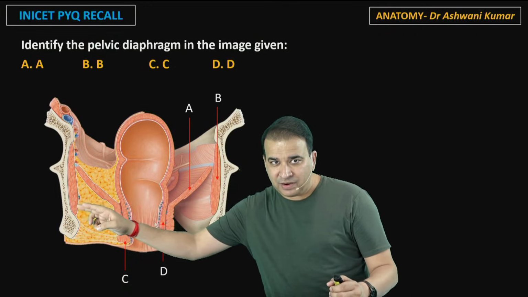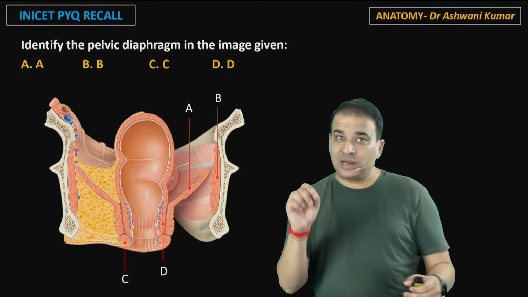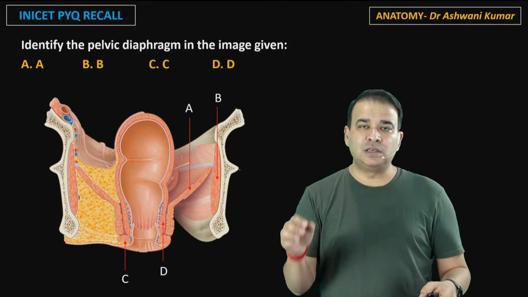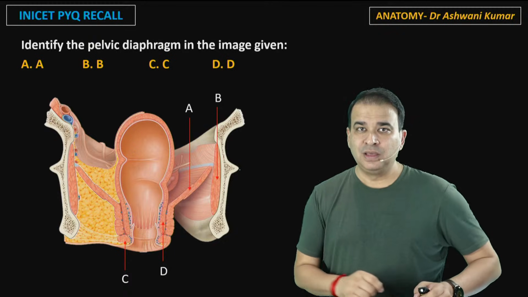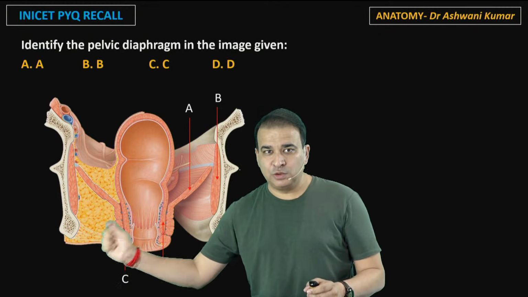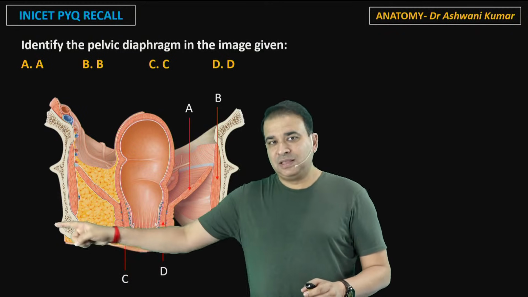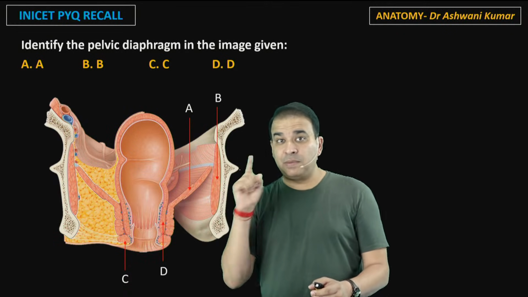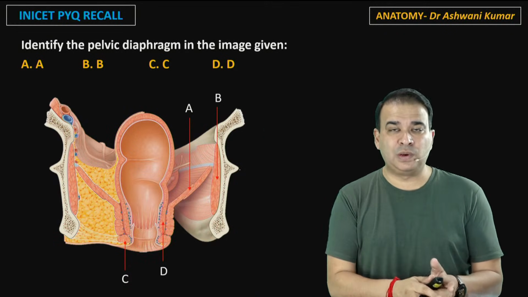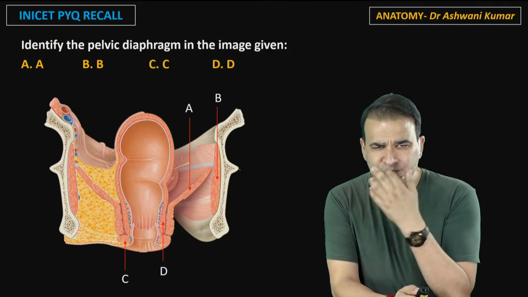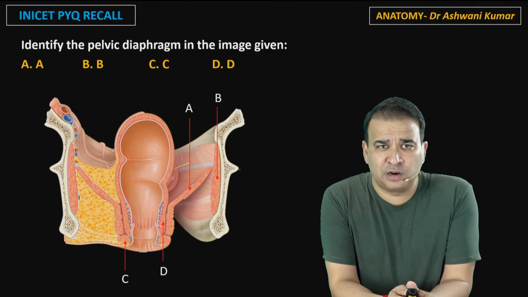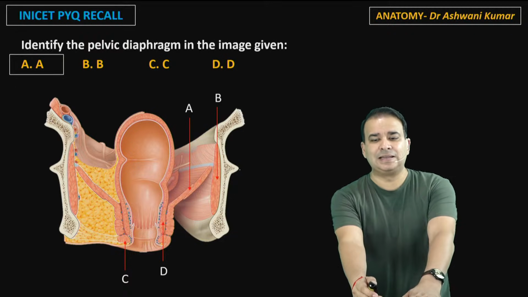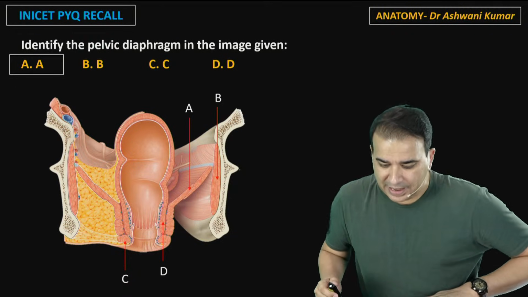And that's why the inferior rectal nerves and vessels are likely to get injured when you drain an abscess from the ischio-rectal fossa. If there is an abscess here and you want to drain it, then remember that the inferior rectal nerves and vessels are the ones vulnerable to injury. But for this particular question, the answer is simply A, that is the pelvic diaphragm or levator ani.